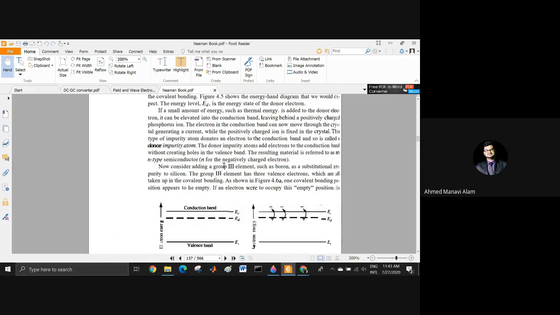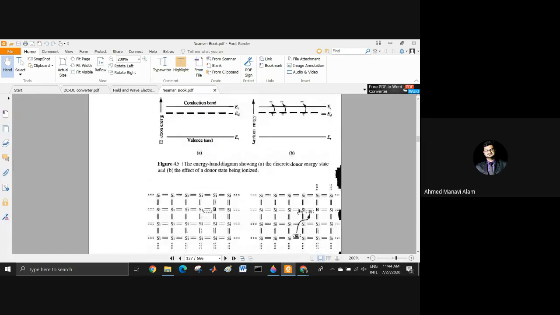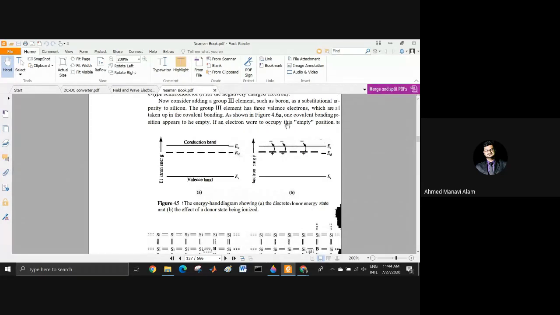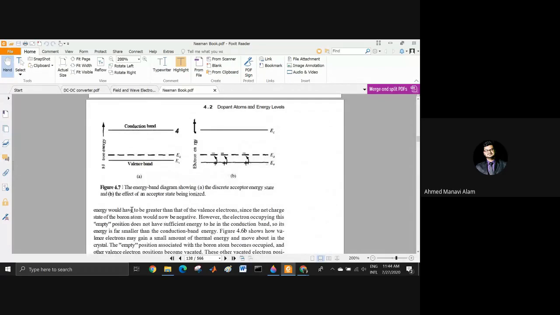Now I am reading out from the book. Now consider adding a group 3 element such as boron as a substitutional impurity to silicon. The group 3 element has 3 valence electrons, which are all taken up in covalent bonding. As shown in figure 4.6, one covalent bonding position appears to be empty. If an electron were to occupy this empty position, its energy would have to be greater than that of the valence electrons.